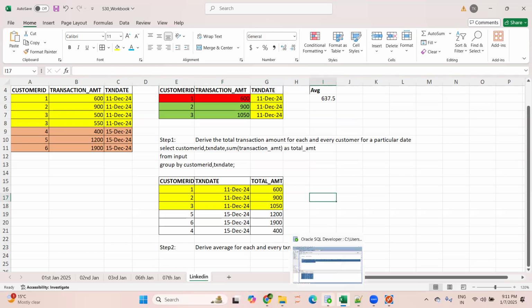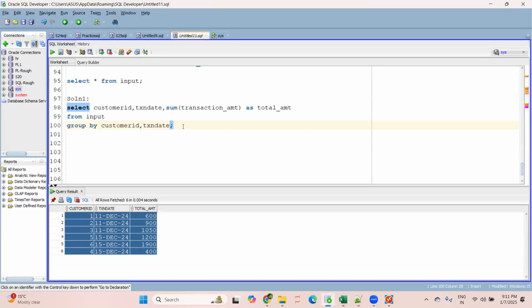So for that, in this query, I will write: select customer ID, comma, transaction date, and then I will keep transaction amount as well.